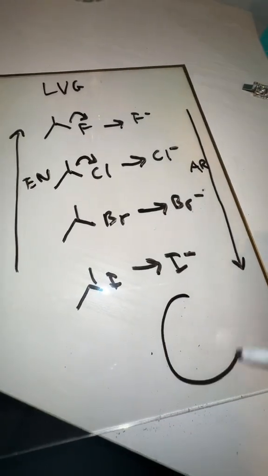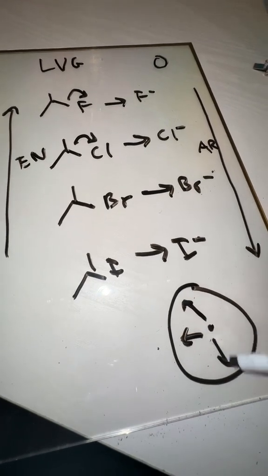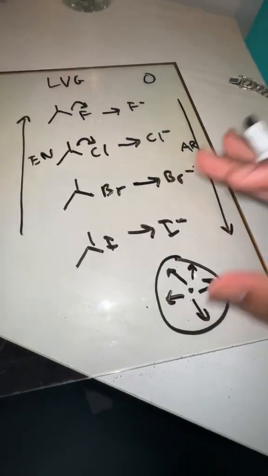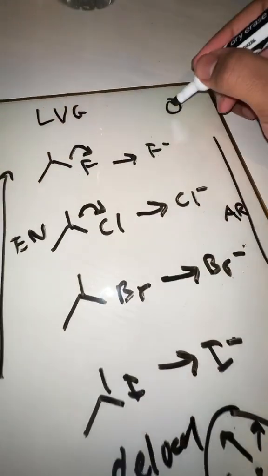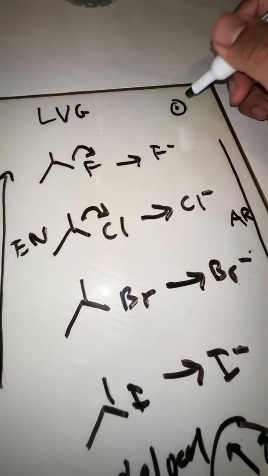right? Because think about this. This is the atomic radius of iodine. It's larger than fluorine. So iodine can disperse its electron density at further distances, right? Further amounts, and there's more delocalization of electron density. But this fluorine right here, it's more concentrated in this area, and so it's less stable.